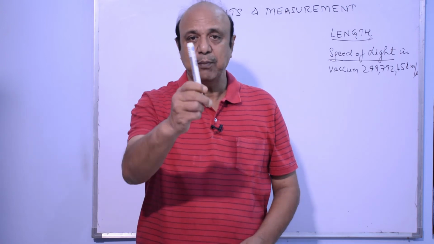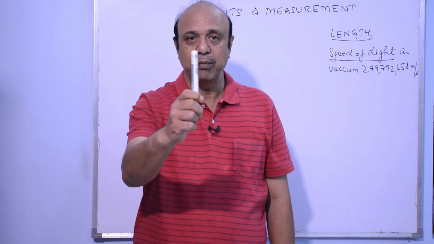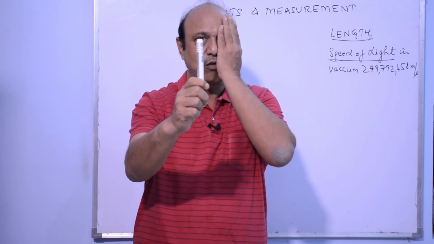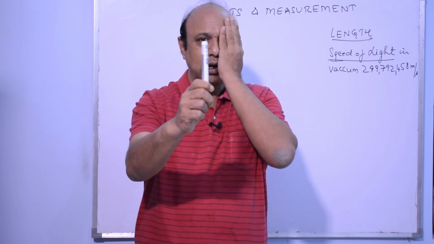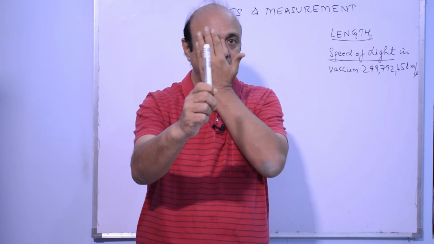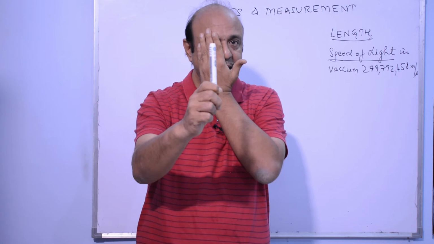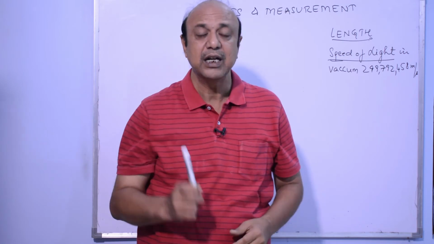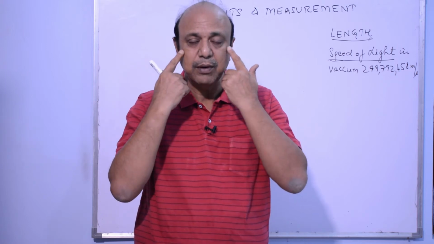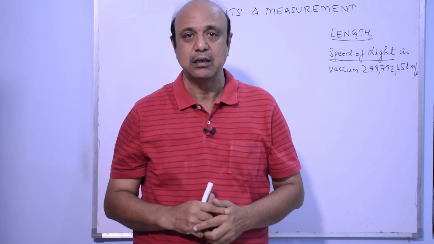Similarly, if I take a pen like this and hold it in front of my eyes, close one of my eyes, look at the pen and look at the wall in front of me. I point to one particular point on that wall. Now I close this eye, keep looking at the same point, I find the pen has shifted. This is because of parallax. The parallax has happened because of the distance between my two eyes.